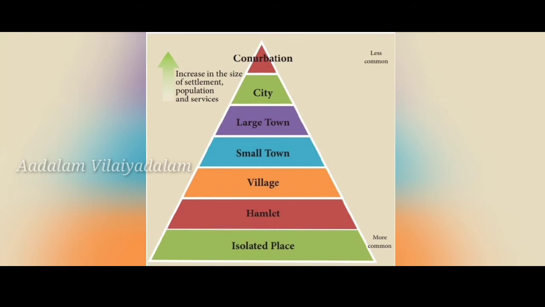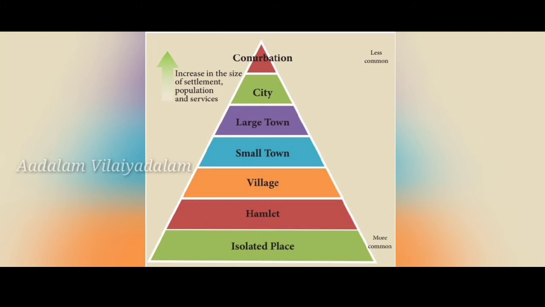Okay, a town is generally larger than a village but smaller than a city. So it is in the middle. For example, Arakonam near Chennai. It has a population of less than 1 lakh. Next is city. Cities are much larger than towns and have a greater number of economic functions. The population in cities is estimated to be more than 1 lakh. Here we people are living in a city area, right?